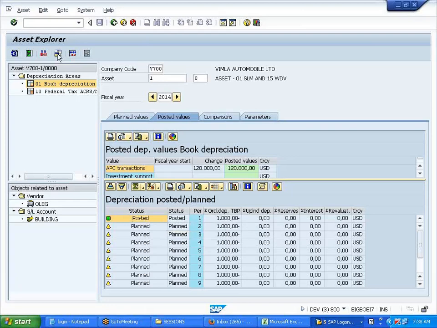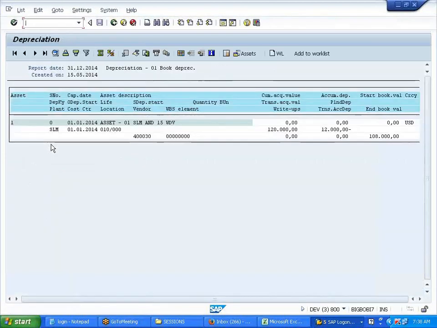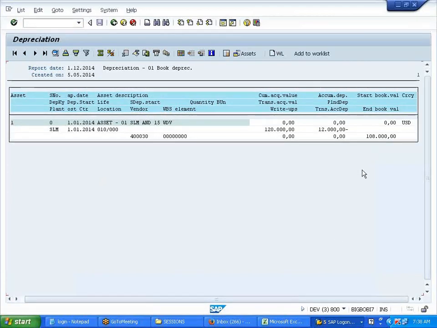Now if you want to see further, you can call up this document, call up this asset report, and you can verify whatever you want to. You want to verify its acquisition value, the asset balances, or the depreciation. All this you can verify here. All the values it will give you, whatever asset you want to see. So ending book value is this much for that first year, if you reduce 12,000 on this asset.